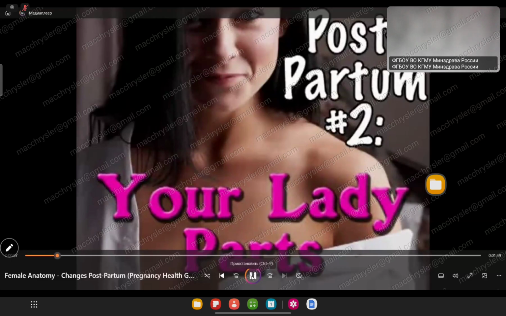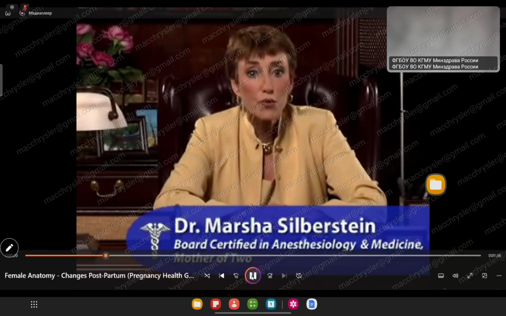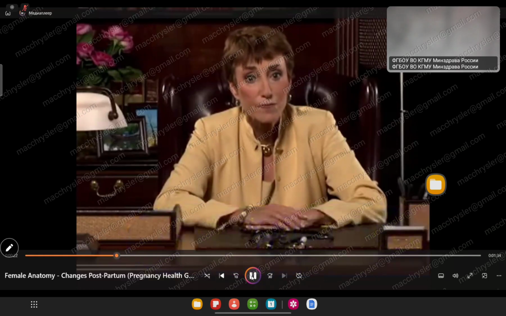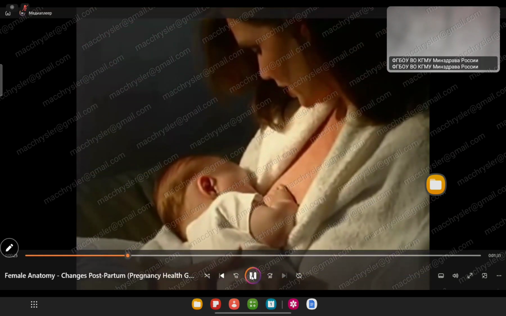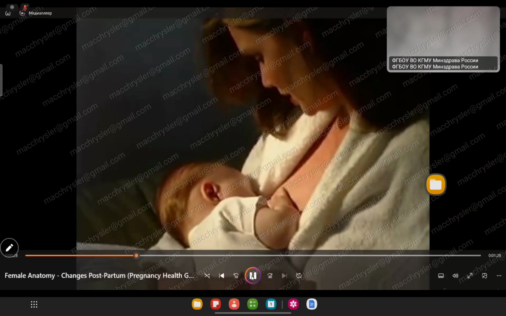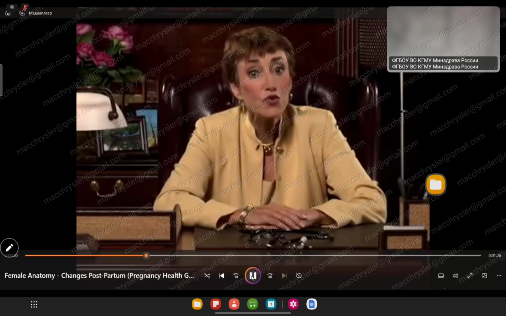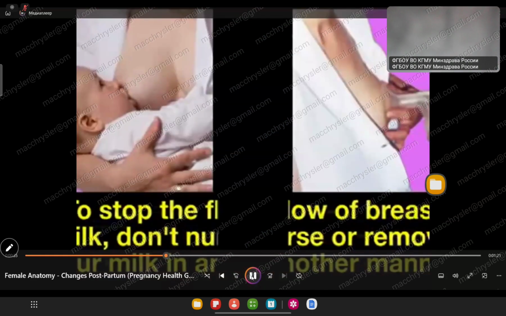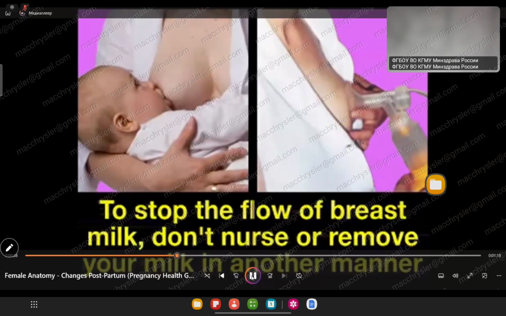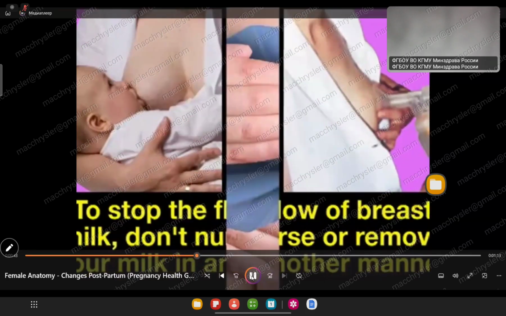No part of your body is harder hit by giving birth than your vagina and breast. In the several days following birth, your breasts will produce a yellowish fluid called colostrum. When your infant suckles, it will cause the release of hormones that trigger your milk. However, even if you choose not to nurse, your breast will produce milk for several days to a week. If you want the milk to stop flowing, you shouldn't allow your baby to nurse, nor should you remove the milk in any other manner.